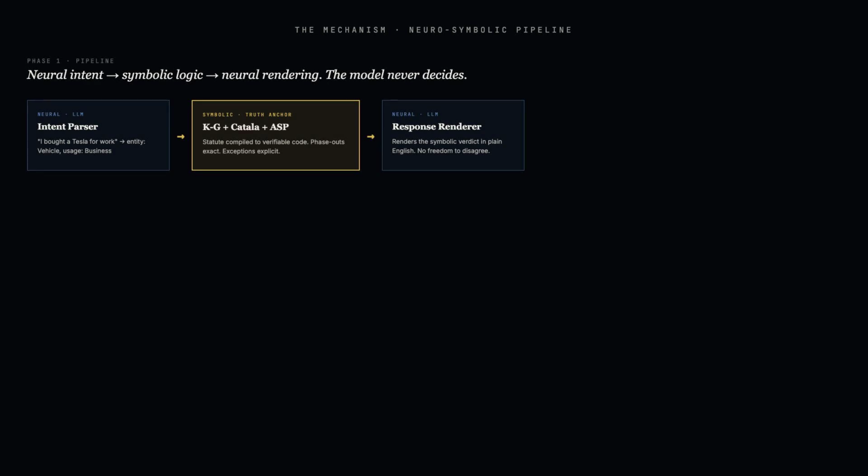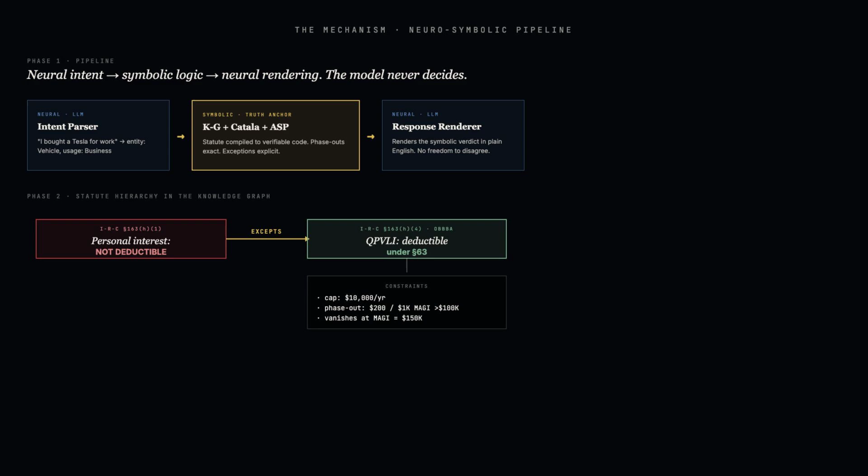The neural layer handles the messy conversational input: a user asking whether a Tesla qualifies, a vendor invoice, a ledger line. The symbolic layer holds the law. Statutes are encoded into Catala, a domain-specific language developed by Inria and used by the French tax authority, that compiles statutory text into mathematically verifiable code. Exceptions and defaults compile correctly by construction.